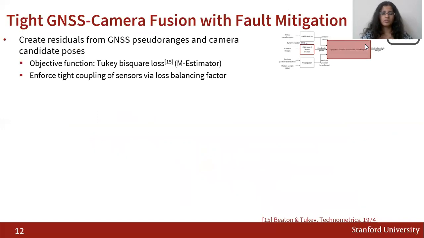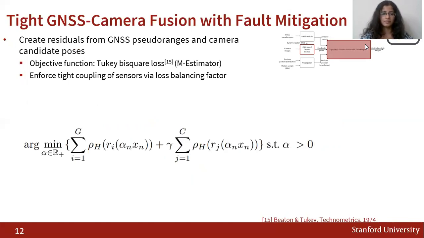Finally, let's talk about the tight GNSS-Camera Fusion module. Here, the goal is to create residuals from GNSS pseudorange measurements and camera candidate poses. As an objective function, we use a classic example in the M estimator family, such as the Tukey biweight loss. We also include a loss balancing factor that enforces tight coupling of both GNSS and camera sensors.